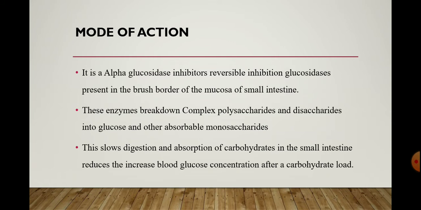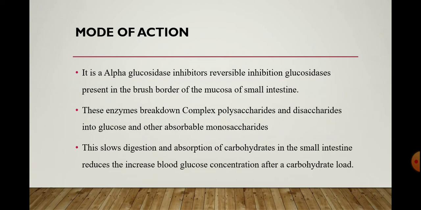Next, the mode of action of acarbose. It is an alpha glucosidase inhibitor. It reversibly inhibits glucosidases present in the brush border of the mucosa of the small intestine.